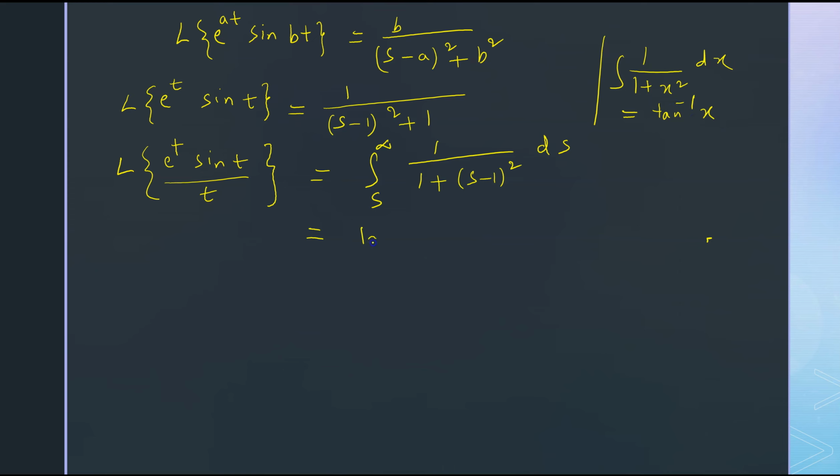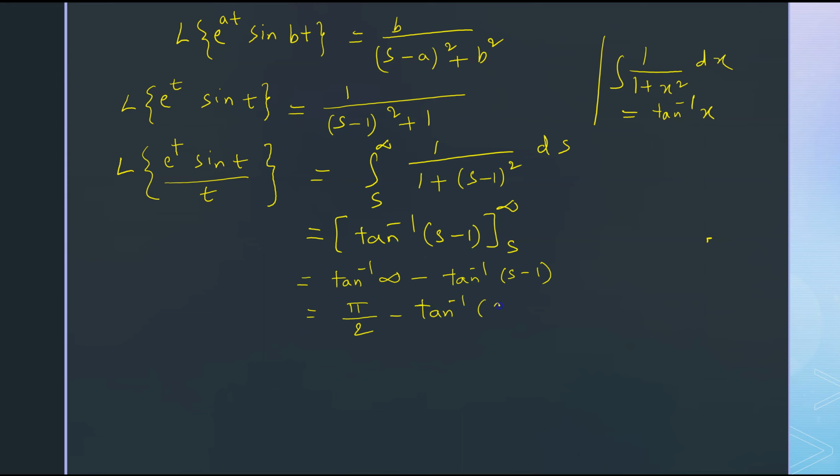Now here you get tan inverse of (s minus 1) under the limits s to infinity, which is equal to tan inverse infinity minus tan inverse of (s minus 1), that is pi by 2 minus tan inverse of (s minus 1), which is equal to cot inverse of (s minus 1).